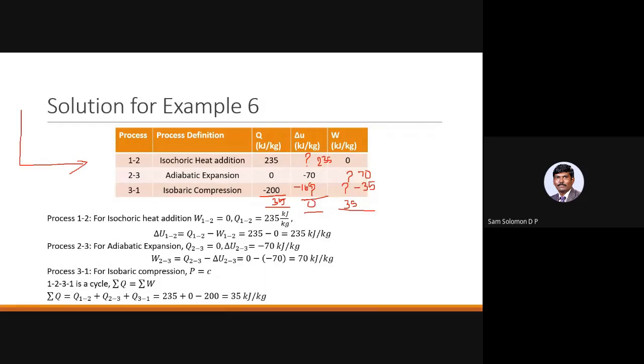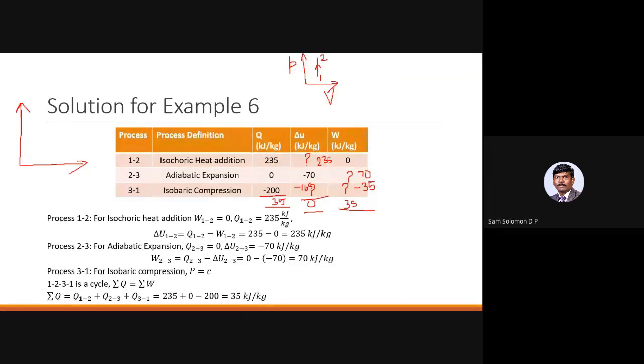Isochoric means constant volume, right? So in a PV diagram, when we have a constant volume process, it is going to be a vertical line. Here it is heat addition, so it is going to be upwards. Okay, so 1, 2 is supposed to be like this, right?